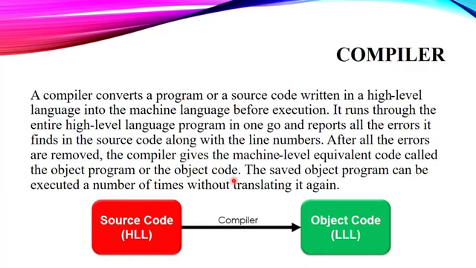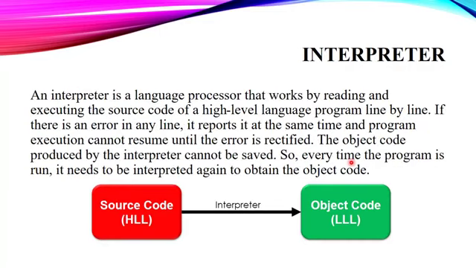Now let's understand this first. Suppose you have written some program. After writing the complete code, your compiler will read this file in one go, and then it will convert it to the object code. Then this object code is saved in our PC and we can use it over and over again.